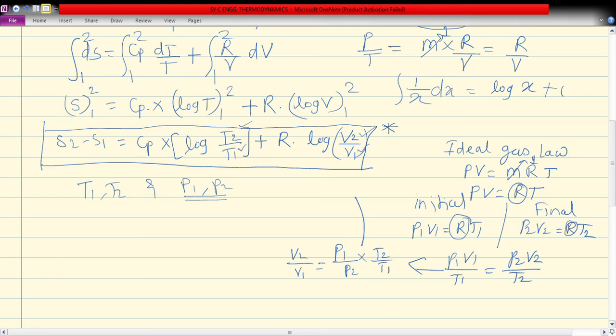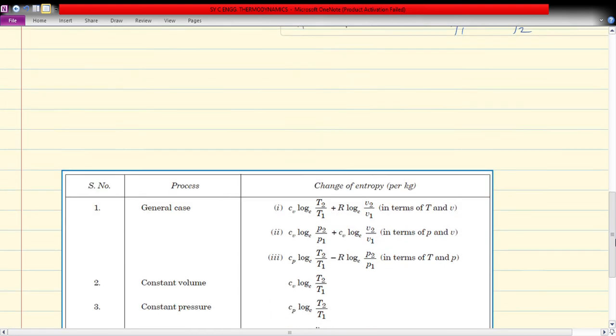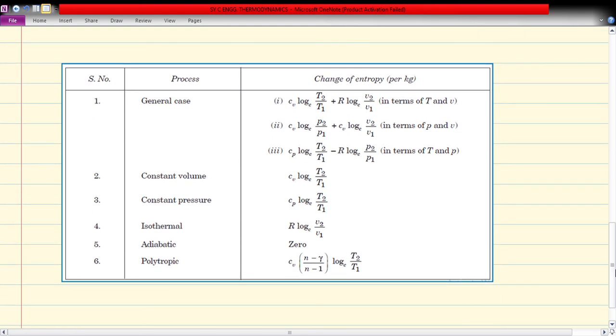We put this into the particular equation and we can write another equation, S2 minus S1 equals, as you can see in the equation below. After replacing V2 and V1 with respect to P2 and P1, we got this equation in terms of temperature and pressure.